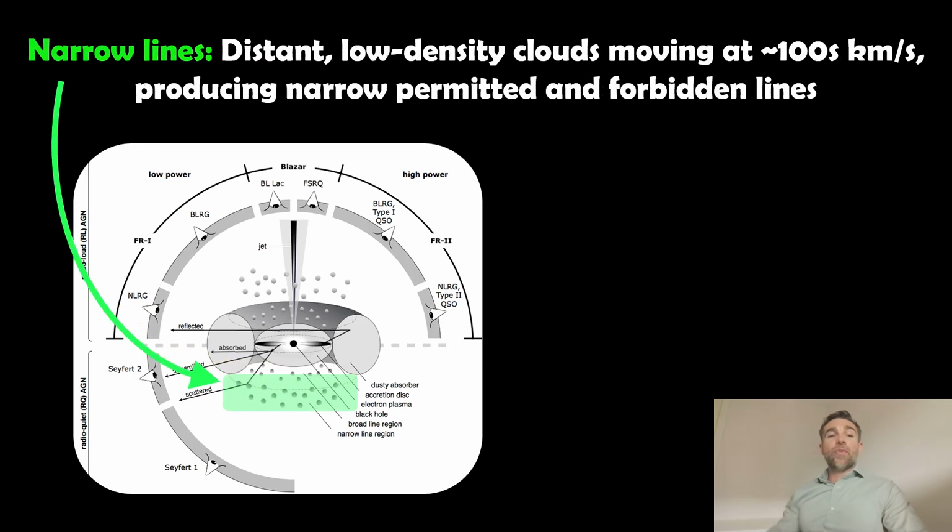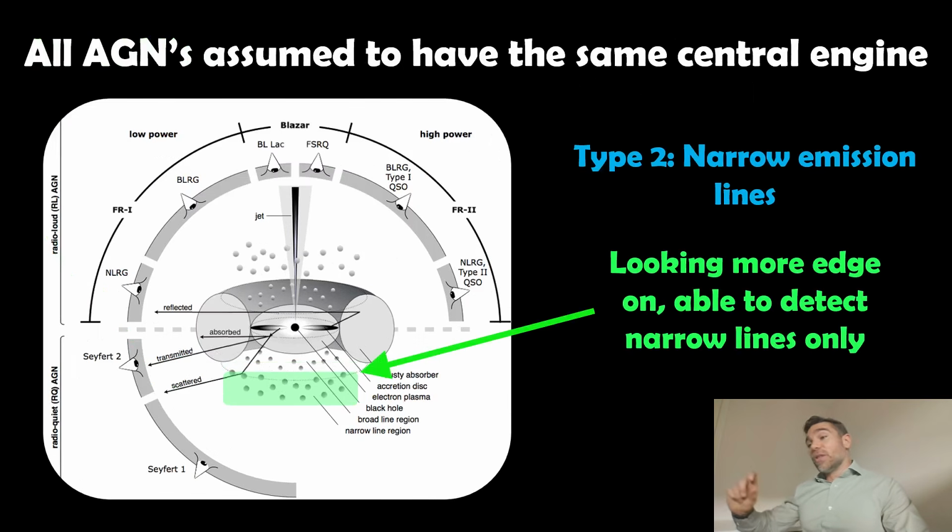The narrow lines come from this region which is more distant from the black hole. They're lower density, they're moving much slower, and these basically produce narrow permitted lines, but also forbidden lines because it's low density. So we get these emission lines which we wouldn't get normally, and we would call those forbidden lines. And again, because we can see almost down to the black hole face on, we see both regions of that.